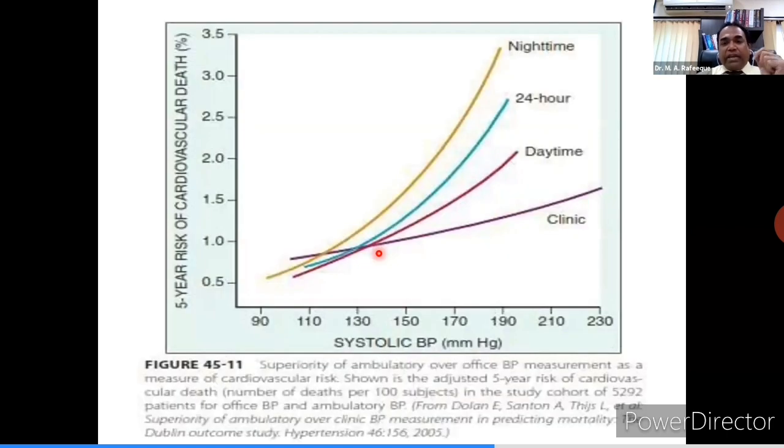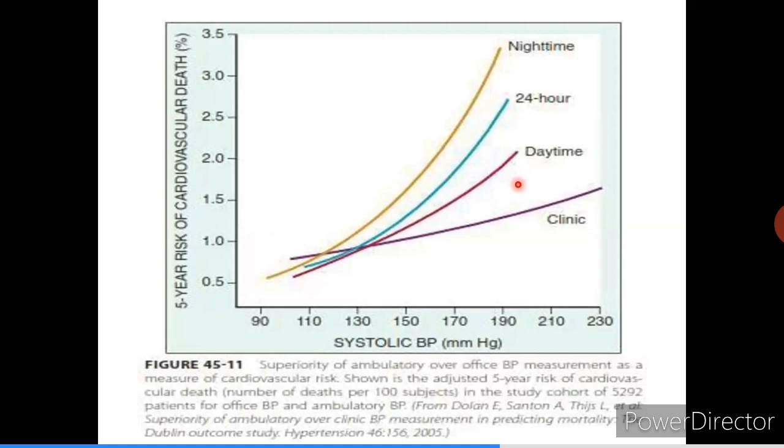Very nice slide which depicts the superiority of ambulatory blood pressure monitoring over normal blood pressure. Here we can see with rising blood pressure, the events which took place in 5 years are well shown with ABPM readings. They correlate with ABPM reading. See, the clinic wave is going like this, and ABPM is showing a much higher risk. So we can say superiority of ambulatory over office BP measurement as a measure of cardiovascular risk. So always it is better to prefer ABPM over office BP.